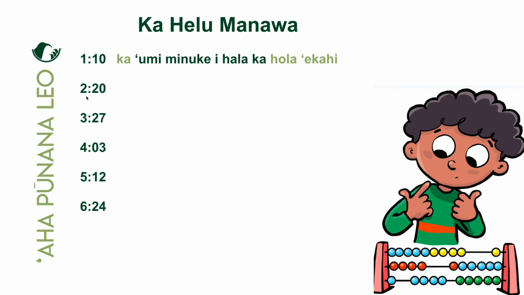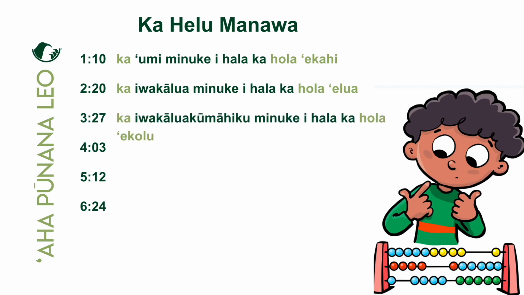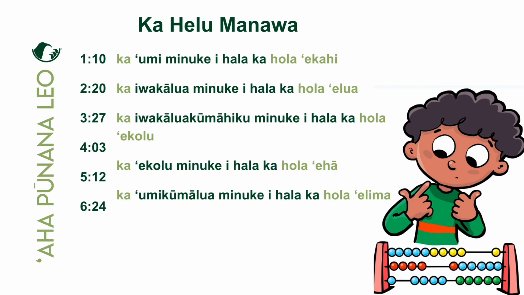Okay, so 2:20, iwakalua minuke, past, yeah. Ka iwakalua minuke i hala ka hola elua. 3:27, ka iwakalua kumahiku minuke i hala ka hola ekolu. 4:03, ka ekolu minuke i hala ka hola eha. 5:12, ka umikumalua minuke i hala ka hola elima. 6:24, right? 24 minuke, past, ka hola 6.